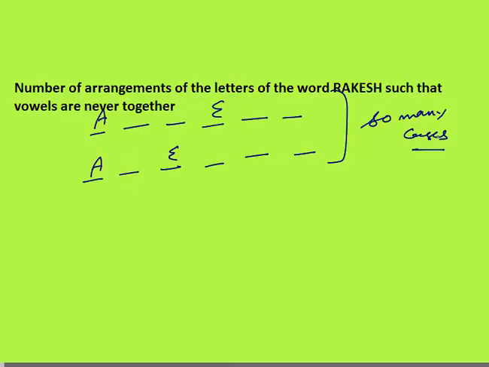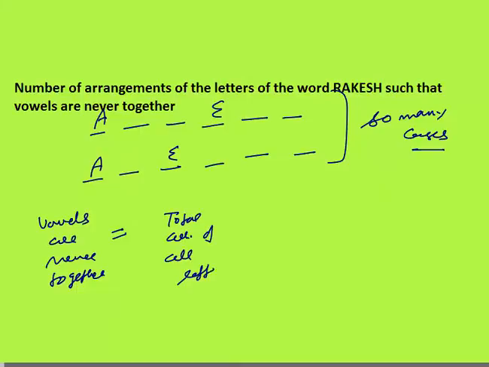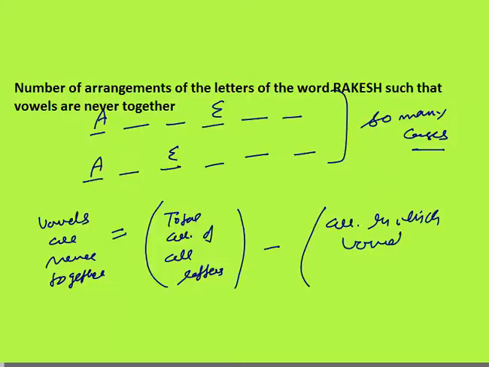Vowels are never together. How will we solve? We need to calculate the cases where vowels are never together. This is what we need to calculate. So for vowels never together, I will take the total arrangement of all letters. I will subtract the arrangements in which vowels are together. I will subtract this, so I will automatically be left with the cases in which vowels are never together.